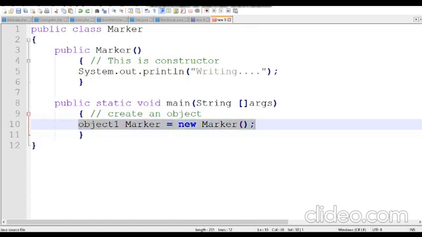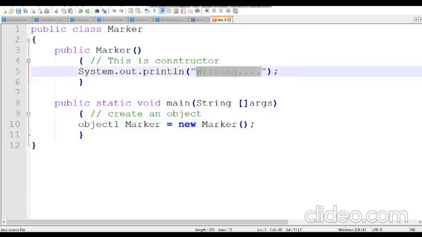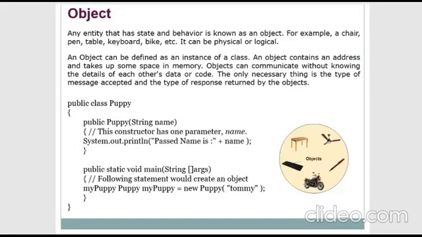Now whenever you create an object, the marker object will be created and it will start executing. When you call this object, it will print the output writing. That's why we say objects are instances of classes. This is how we define it: all objects are instances of classes. So that's about the object.